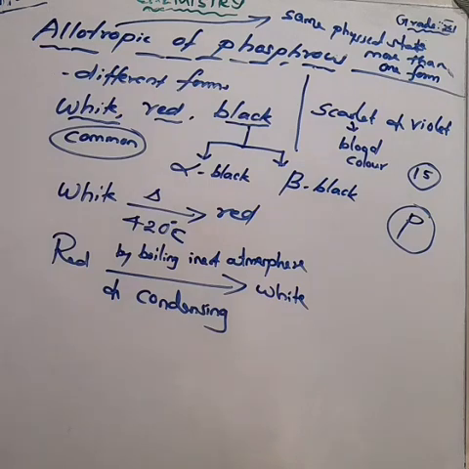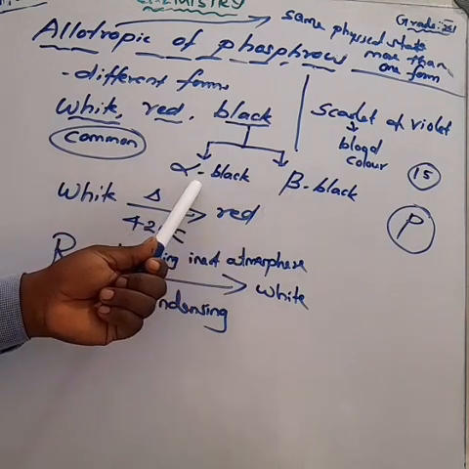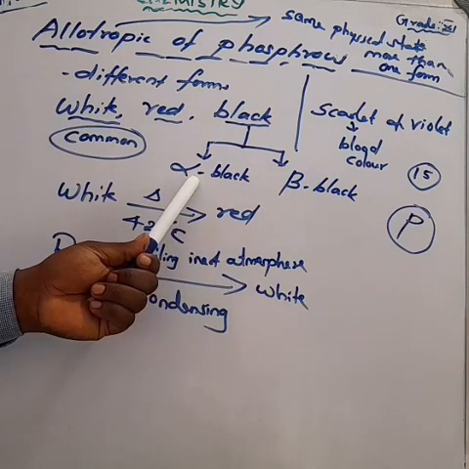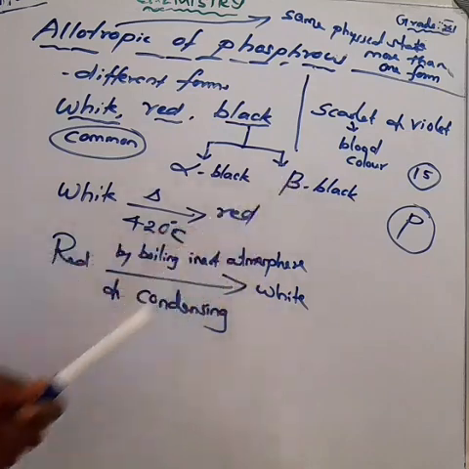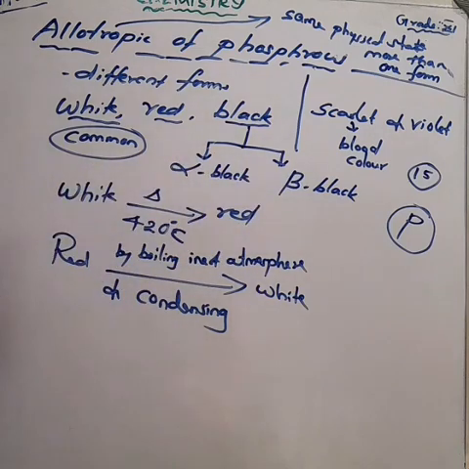And one more thing. What about black phosphorus? The black phosphorus is divided into 2 types. One is alpha black phosphorus and the other is beta black phosphorus. Okay. Which are the 2 types? Alpha black phosphorus and beta black phosphorus.